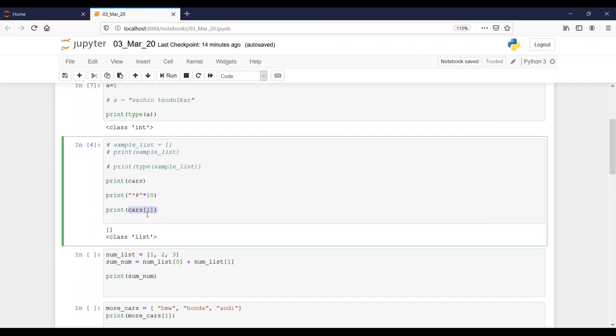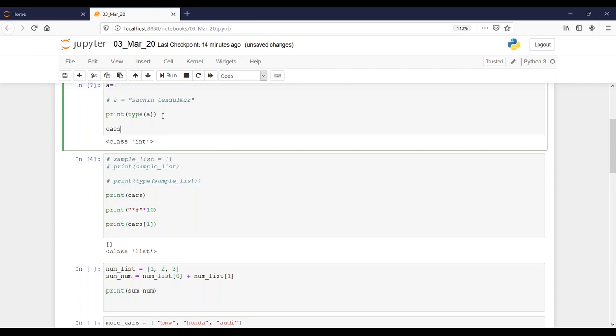And then there is something which I'm calling cars of 1. Last time when I explained, I told you in a string the first element, like Sachin Tendulkar, starts with 0, right?